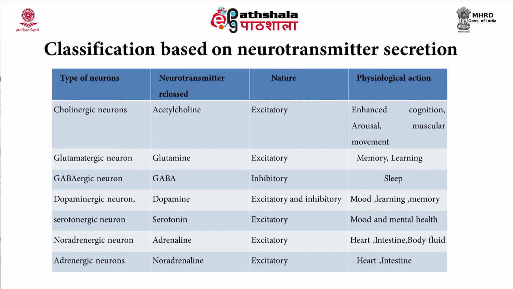If we look at the GABAergic neurons, they release GABA, that is gamma aminobutyric acid, and these are mostly inhibitory in action, and their action helps to induce sleep. Similarly, we have other types of neurotransmitters.